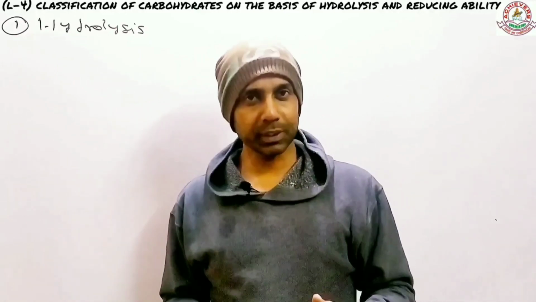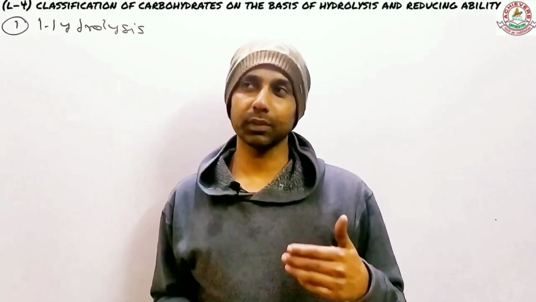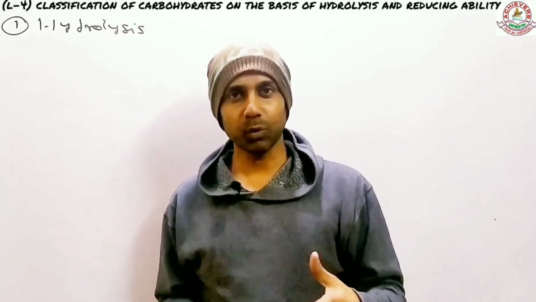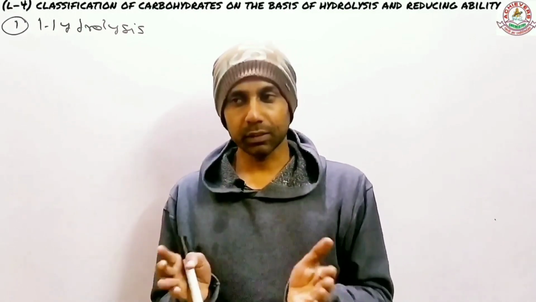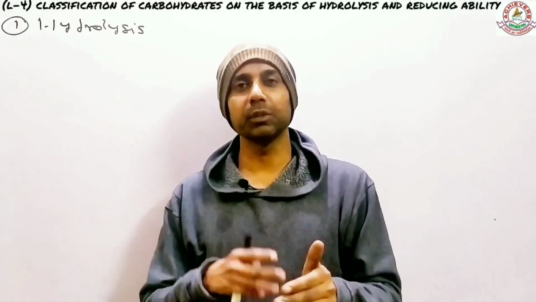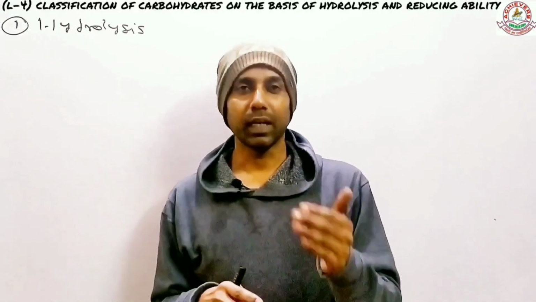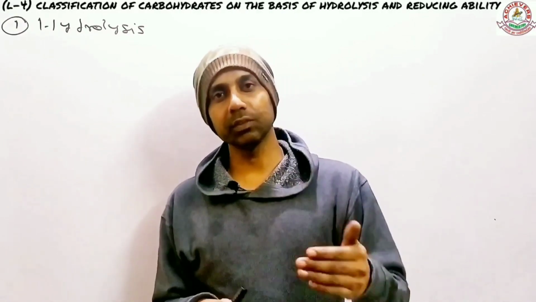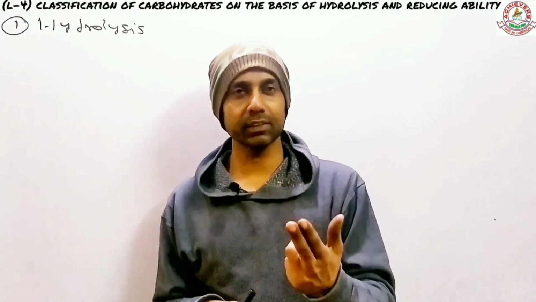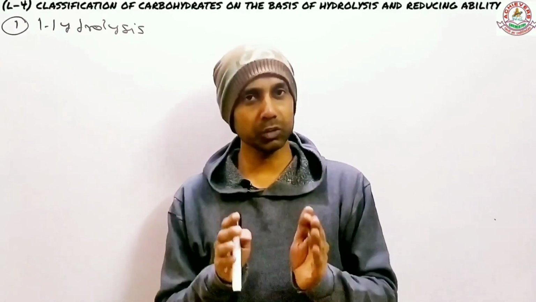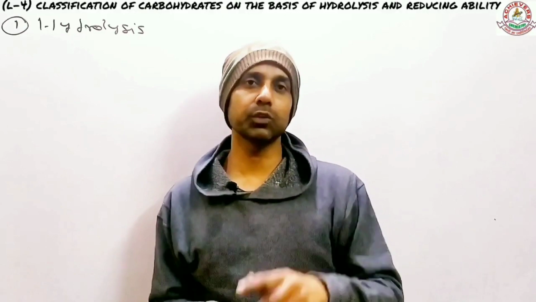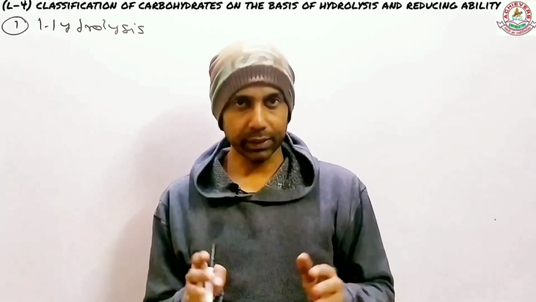This lecture is about the classification of carbohydrates. The classification will involve classifying them on two different levels. One is about what will happen if you treat a carbohydrate with water, and the other is what will happen if you react it with Tollens' reagent. On these two bases, the whole classification is based. This is going to be a short lecture, so pay attention. You're definitely going to get it, quite easy, right?